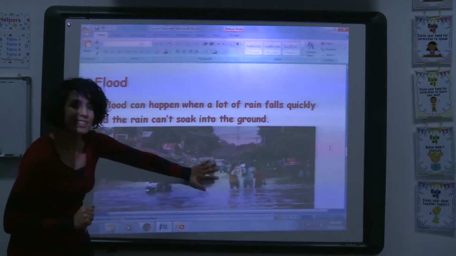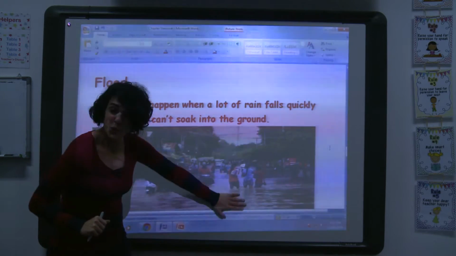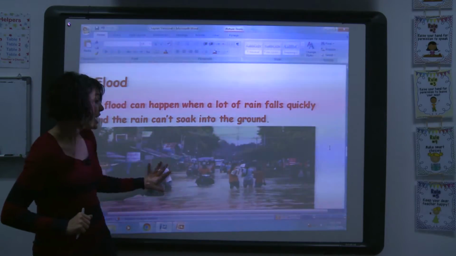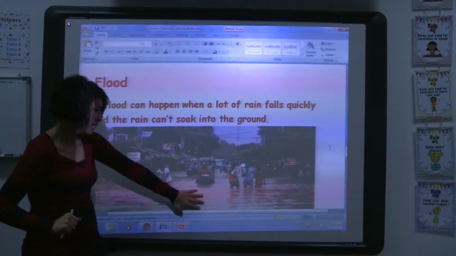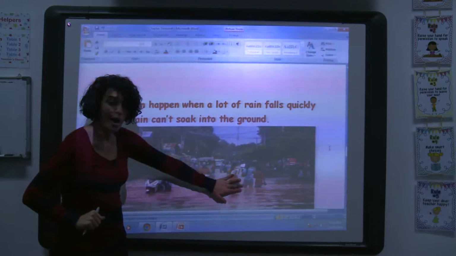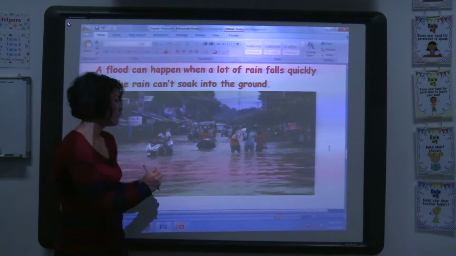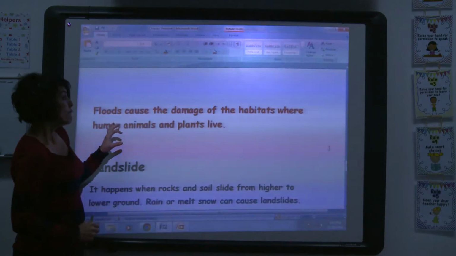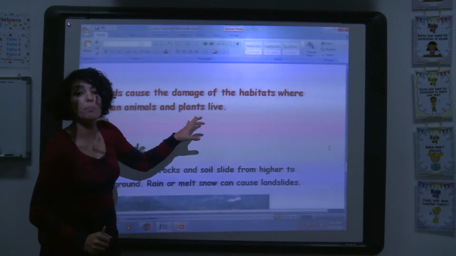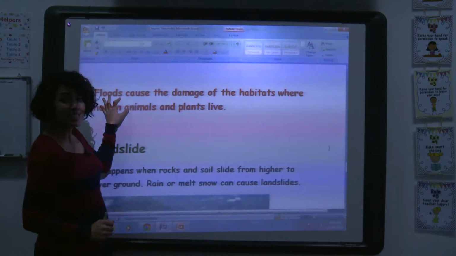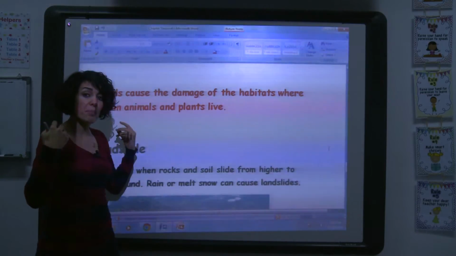As you can see here, this is a flood, and it causes damage, and it also destroys shelters, houses, and everything on land. These people are moving in water because the ground didn't soak the water. Floods cause damage to the habitats where humans, animals, and plants live.